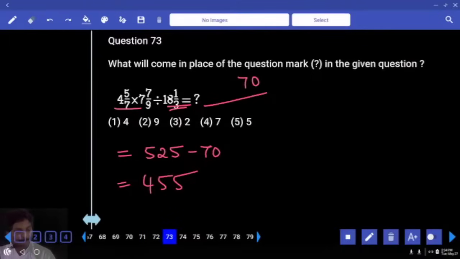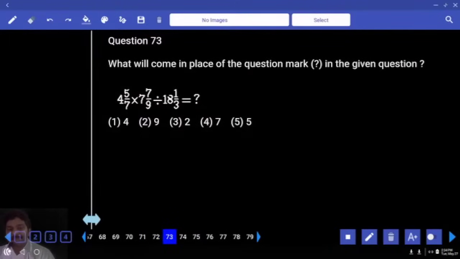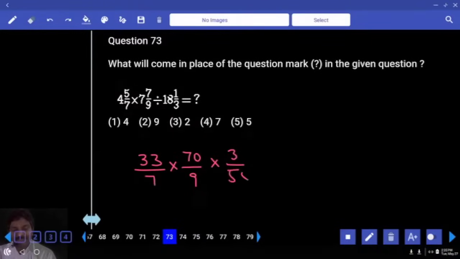4 by 5 by 7. 33 by 7 into 7 by 9. 70 by 9 divided by 18, 1 by 5. 55 by 3 can be written as into 3 by 55. Correct? 11, 11. 7 into 5, 35. 2 times 3 into 3. Answer option 3.